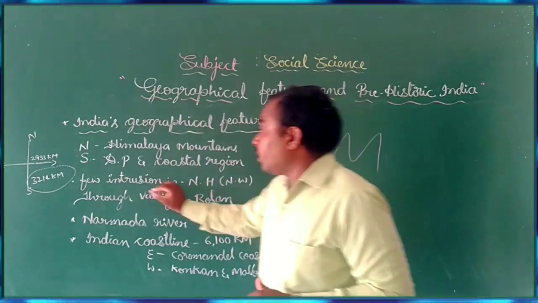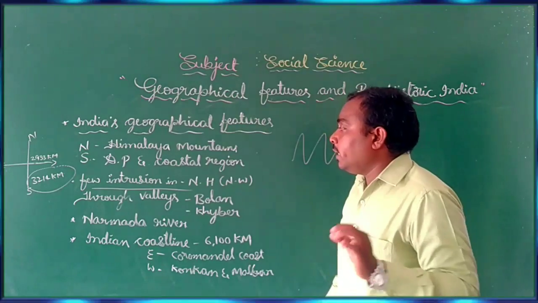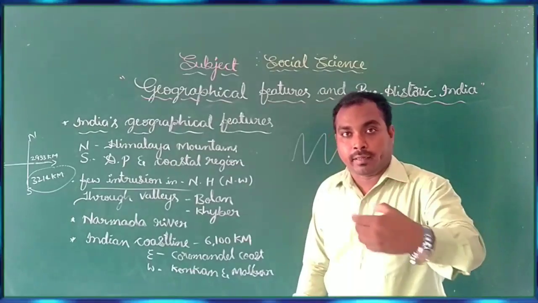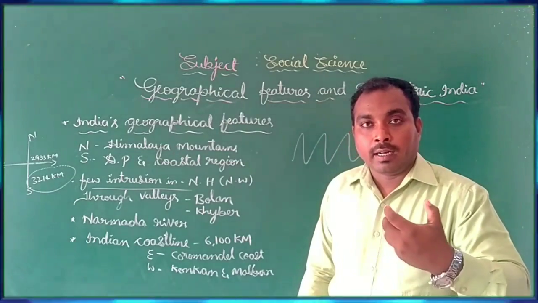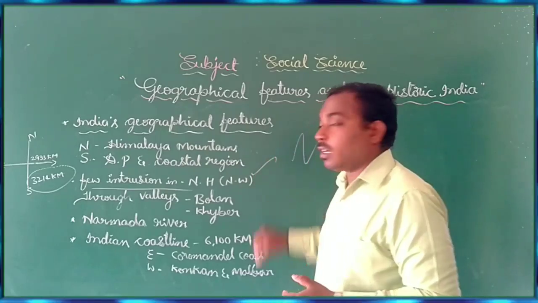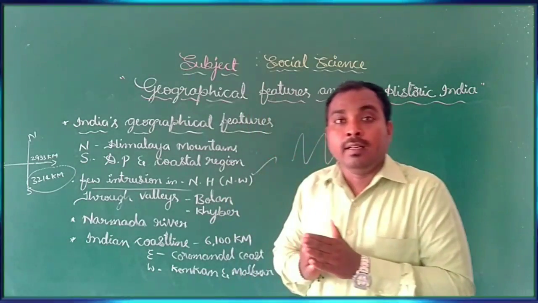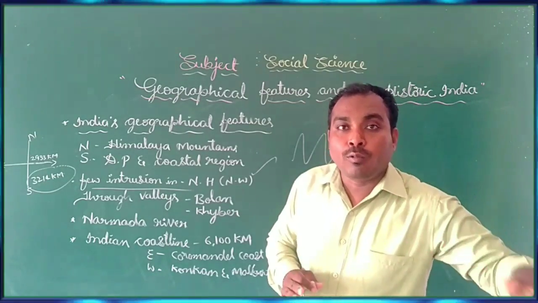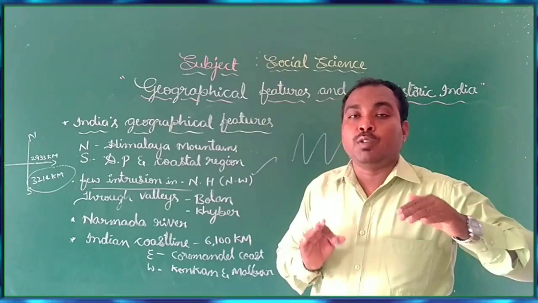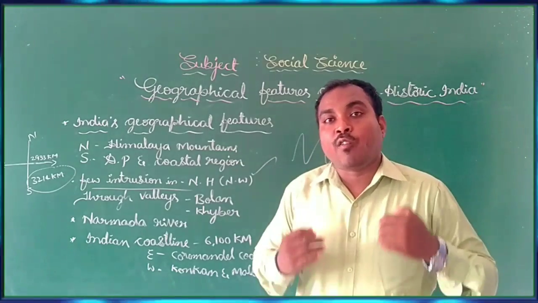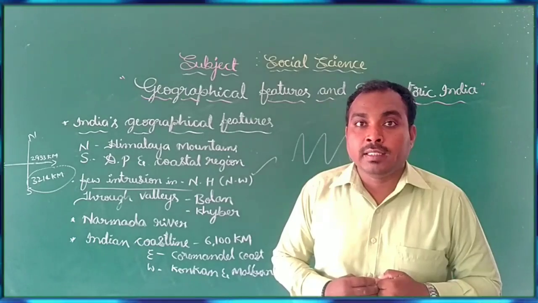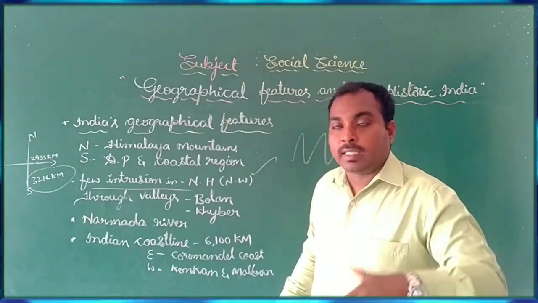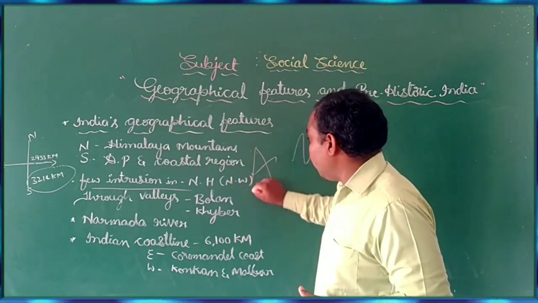As I told you, some enemies can enter and attack through the North Himalaya, especially the northwestern part. In the northwestern part the Shivalik ranges are found, which are small mountains, and the Shivalik range has different kinds of valleys. What does valley mean? A valley is a deep place, a slope area between two hills.